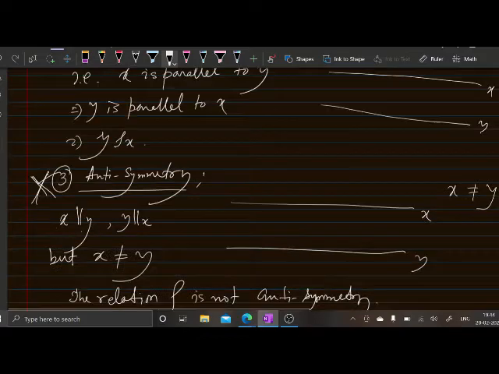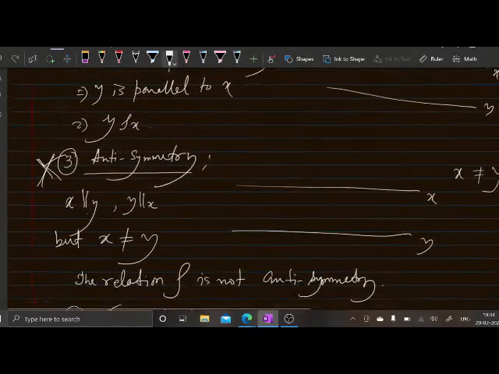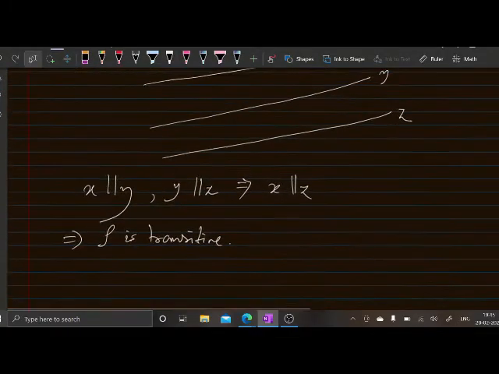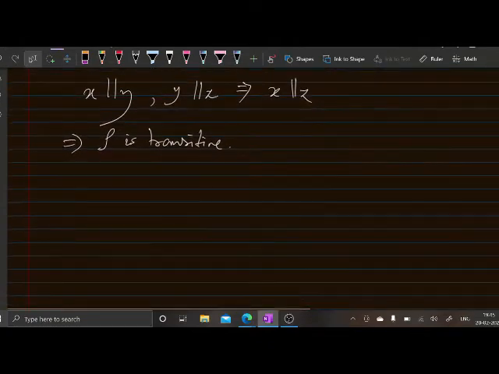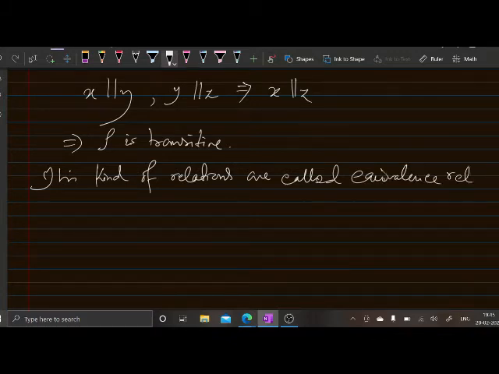So relations having these three properties, that is reflexivity, symmetry and transitivity, are called equivalence relations on a given set.